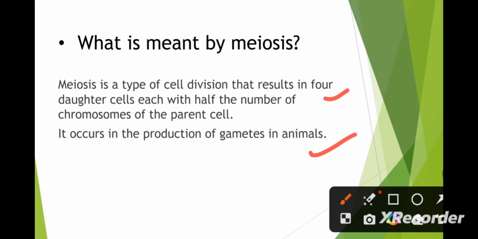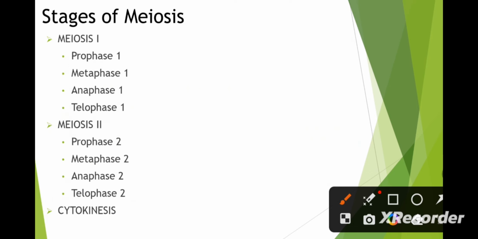Now we come to the stages of meiosis. In meiosis 1, we have four steps: prophase 1, metaphase 1, anaphase 1, and telophase 1. At the end of meiosis 1, we'll get two cells.